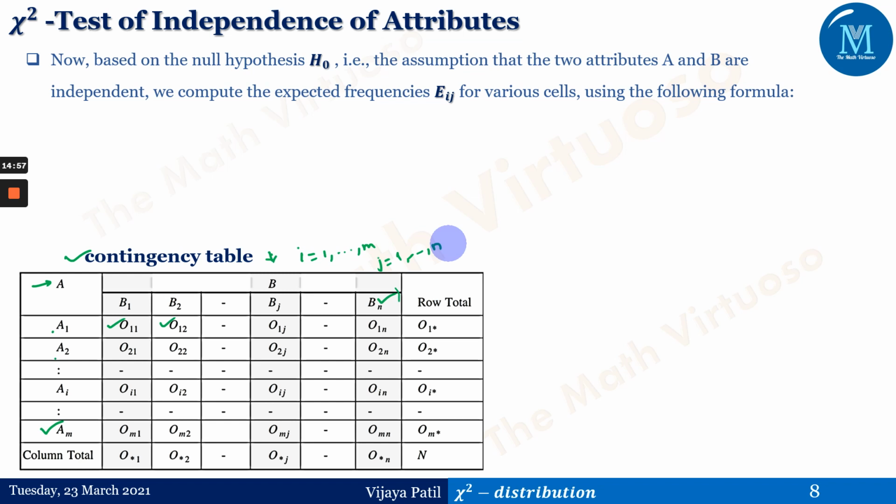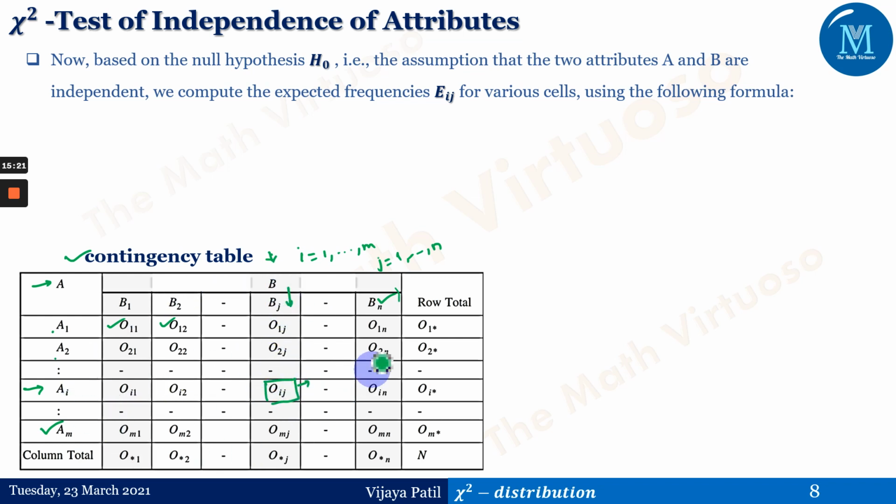Oij means the observed frequency possessing the attributes Ai and Bj. So this Oij is nothing but having the attributes Ai and Bj. If you observe, this Oij is an intersection of this row Ai and the column Bj. So this is the notation you can see.